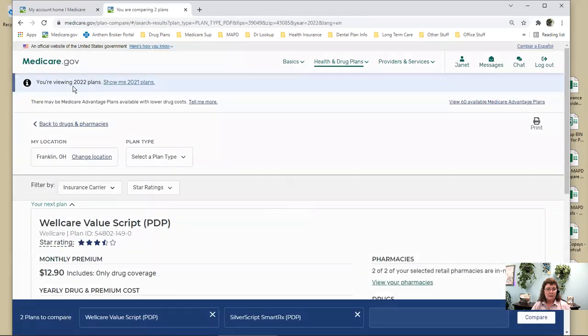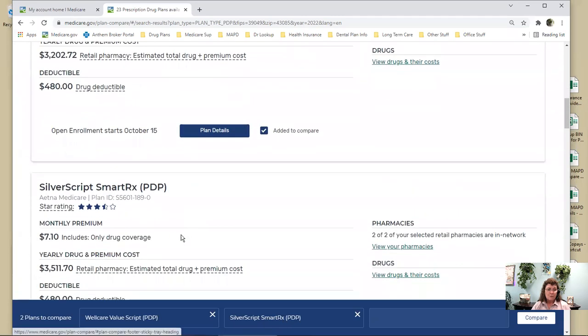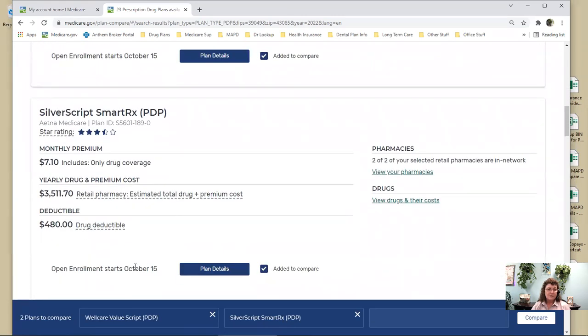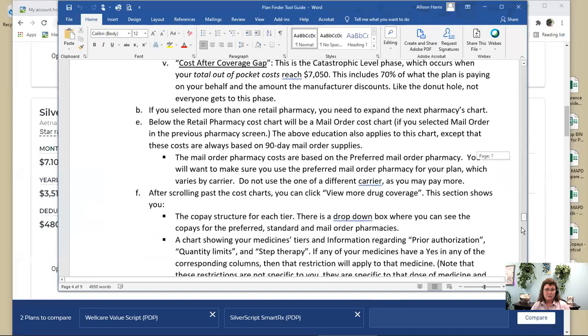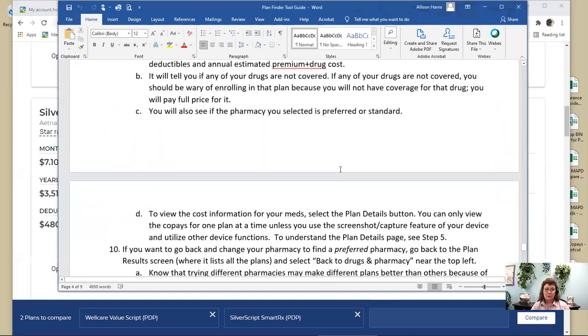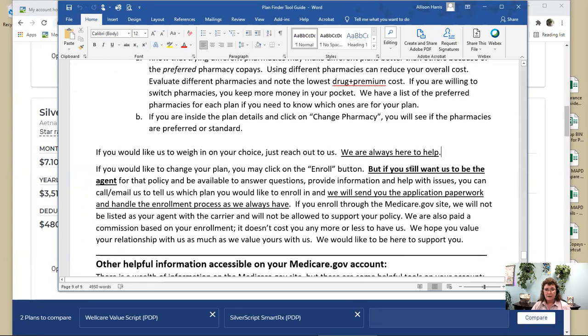So if you want to enroll in a plan after October 15th, there will be a little button here that says Enroll Now. Okay, so you could do that if you wanted to. But we would ask, and it's here in our document also, that if you do that, we will not be able to be your agent, because you've just enrolled on your own.